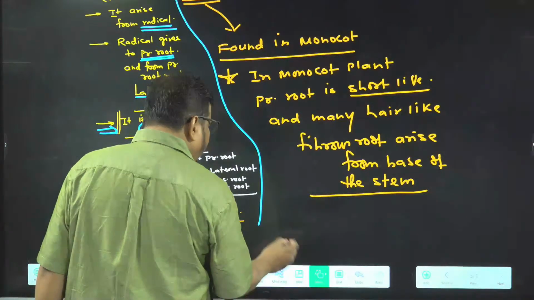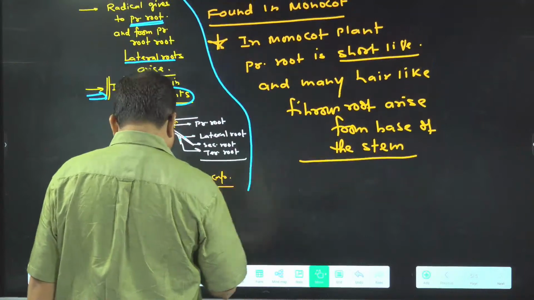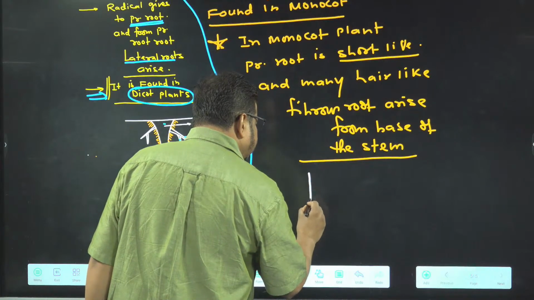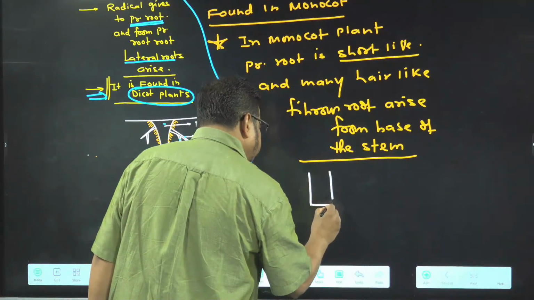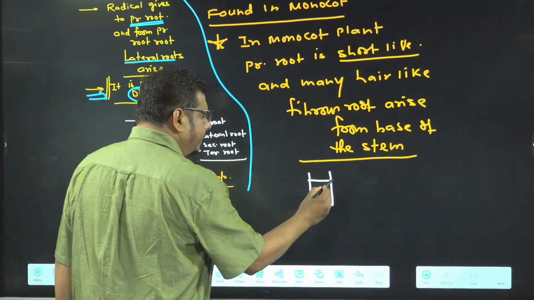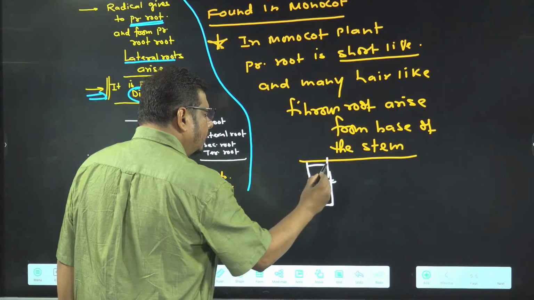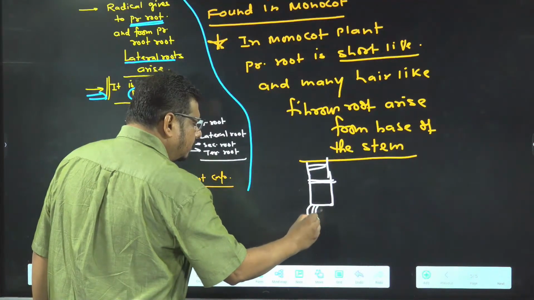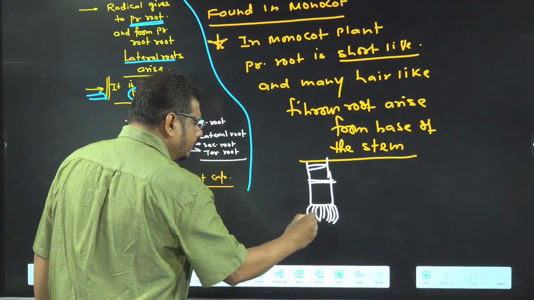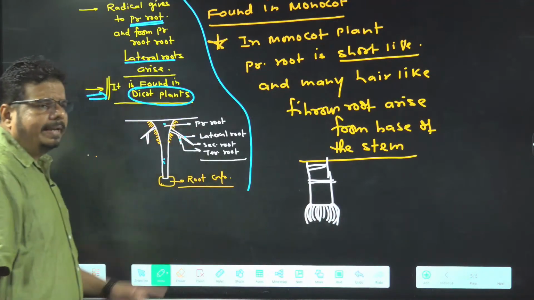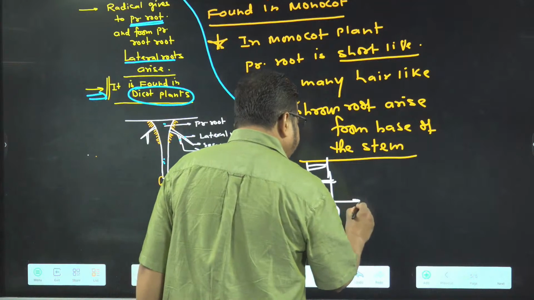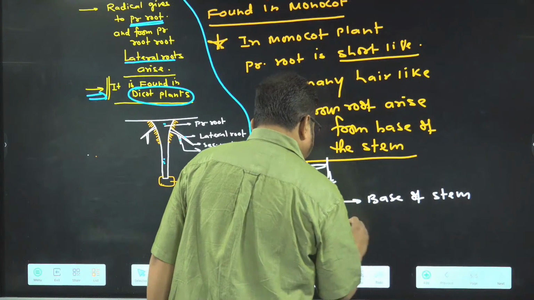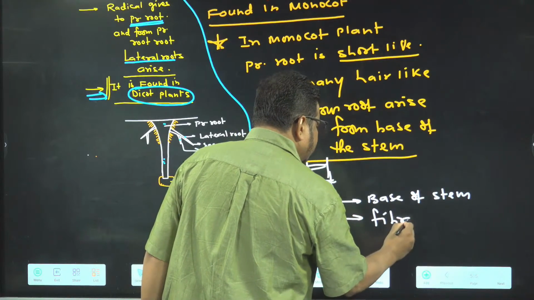Okay, so this kind of condition is present in which one? Monocot plant. So how does it look in structure? I am going to tell you through a diagram. Just have a look here. Suppose this is the base of the stem. This is the stem, here is a node, here is another node. And what you will find is many roots like this arise from the base of the stem. I am writing here: base of stem, and these are basically fibrous roots.